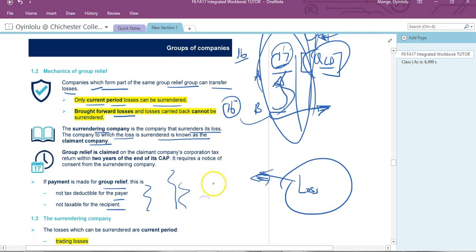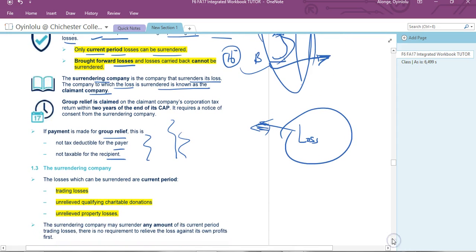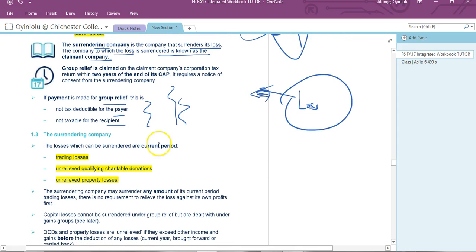Ignore it. Ignore any internal money transfers to do with these loss transfers. Now, what can you give? Now, this is interesting here. So think of it this way. Trading losses should always be, because the whole point is that you're trading here, right? This is the issue here, you're trading. So you're all trading. So you can transfer, the company with the loss can always give away its trading losses. That's fine. And you can give these guys away as well.